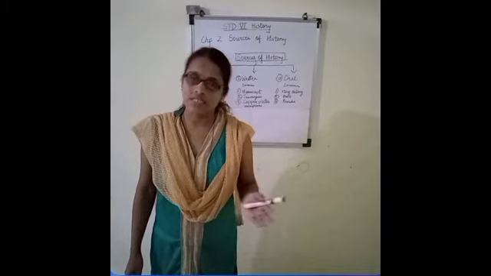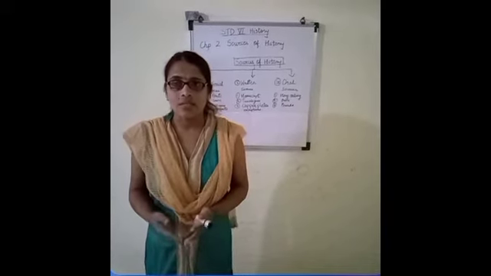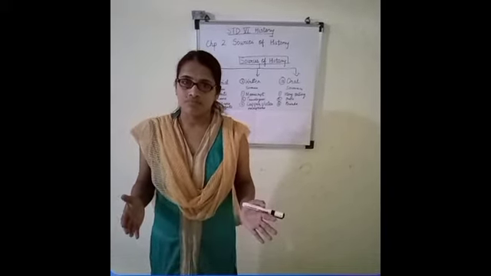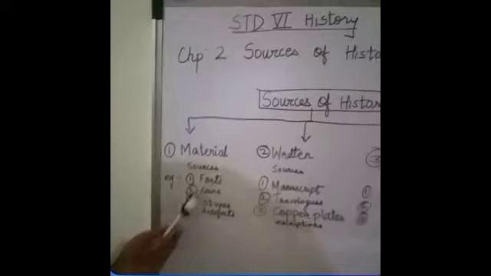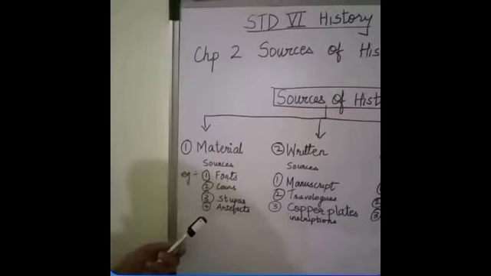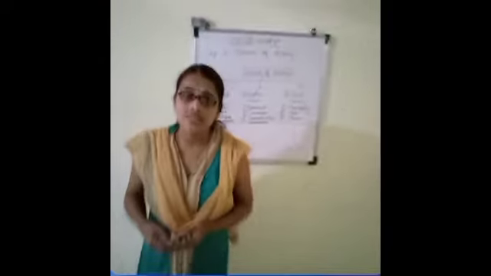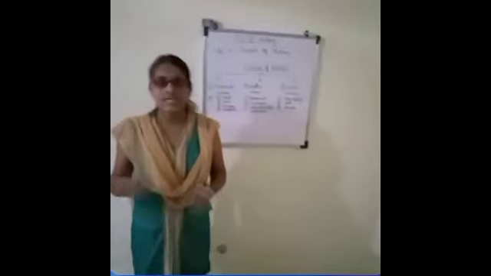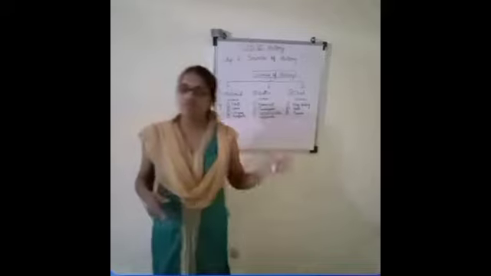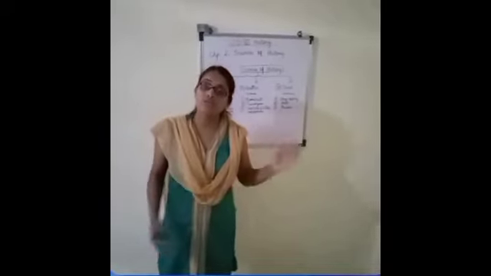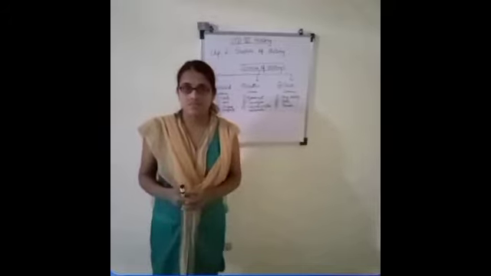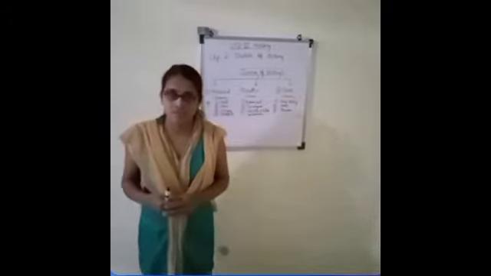The first one is material. Now what is material? Material means a solid object. The first one is material sources. What are the examples? Forts, coins, stupas, artifacts. Now what are artifacts? Artifacts means the things which we use in day-to-day life. So when we find such artifacts, we come to know what artifacts were being used by our ancestors. And this tells us about the history.